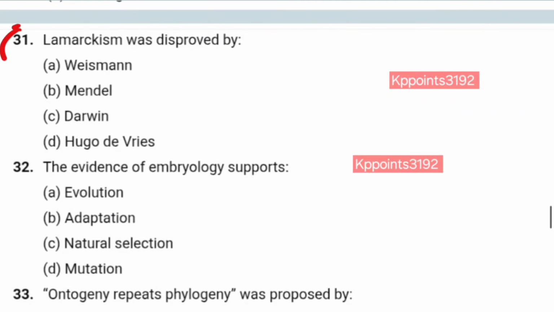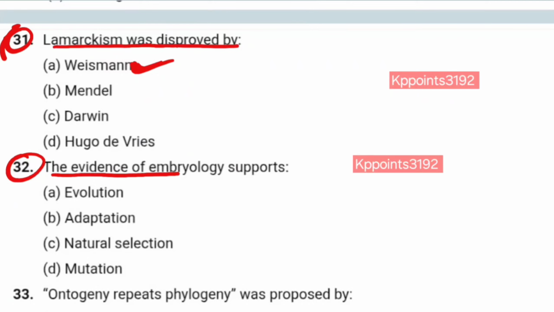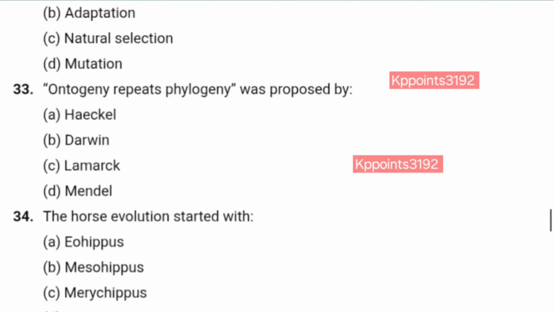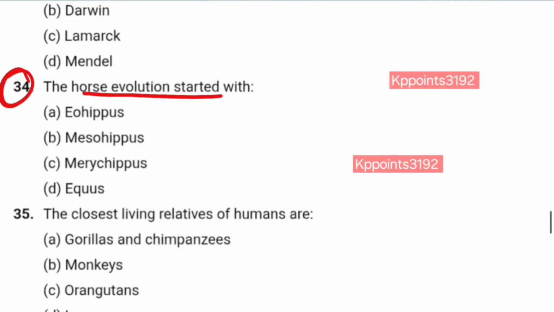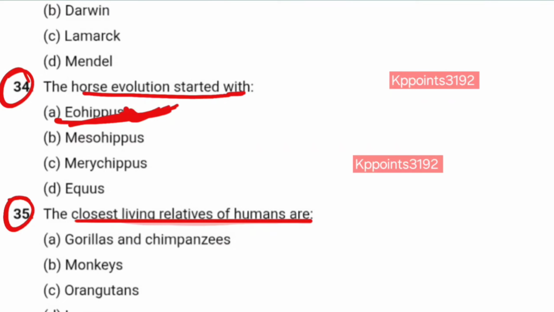Number 31. Lamarckism was disproved by Weismann? Yes. Question number 32. The evidence of embryology supports evolution. 33. Ontogeny repeats phylogeny was proposed by Haeckel. Number 34. Horse evolution started with Eohippus. Now, question number 35. The closest living relatives of humans are gorilla and chimpanzees? Yes.